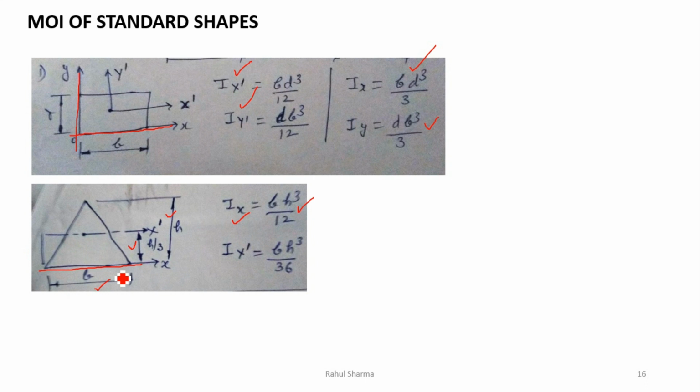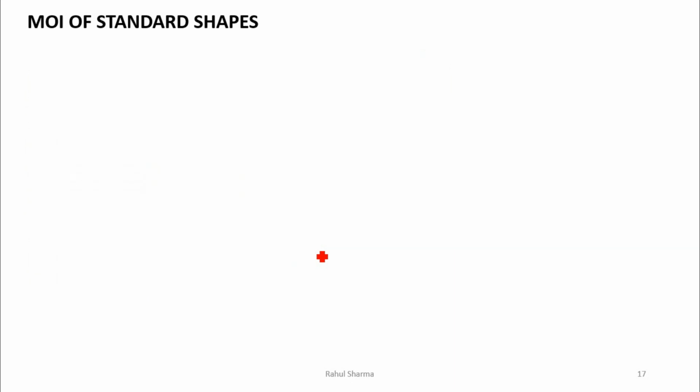Now this axis is passing through the base of the triangle, and the moment of inertia on the axis passing through the centroid will be bh cube by 36. I have made separate videos for these moments of inertia, and I explain over there how we get all these values. If you want to understand that, you can watch those videos. Here I am only telling you the theory.